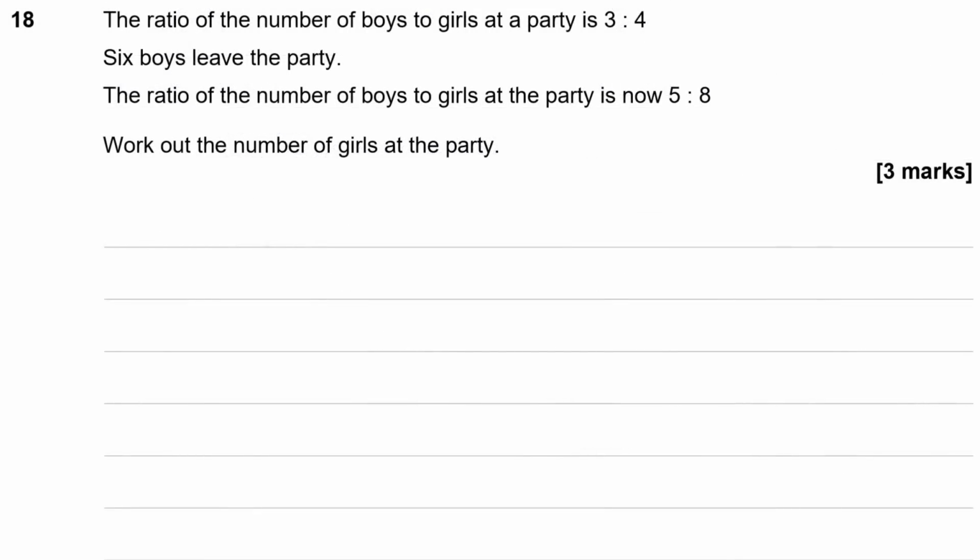The ratio of number of boys to girls at a party is 3 to 4. 6 boys leave the party. The ratio of the number of boys to girls at the party is now 5 to 8. Work out the number of girls at the party.